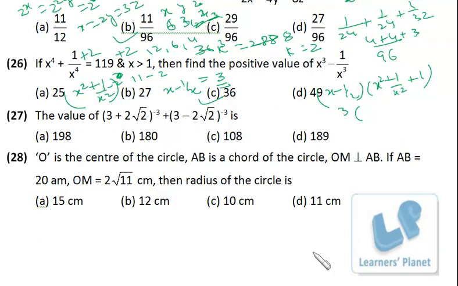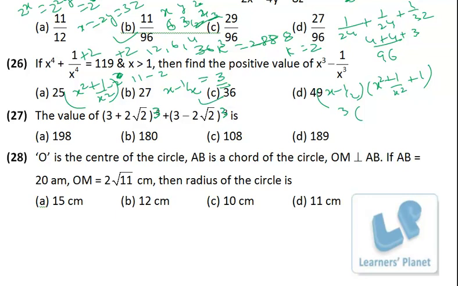Now this problem, 3 plus 2 root 2 raised to minus 3 plus 3 minus 2 root 2 raised to minus 3. See, you can write it as 1 upon 3 plus 2 root 2 raised to 3 and 1 upon 3 minus 2 root 2 raised to 3. So if you take LCM, it will be positive 3 divided by this into this whole cube. So 9 minus 8 whole cube will be 1. So precisely you will end up getting 3 plus 2 root 2 whole cube plus 3 minus 2 root 2 whole cube, right?